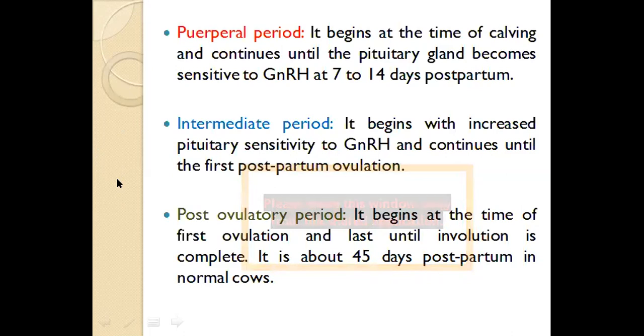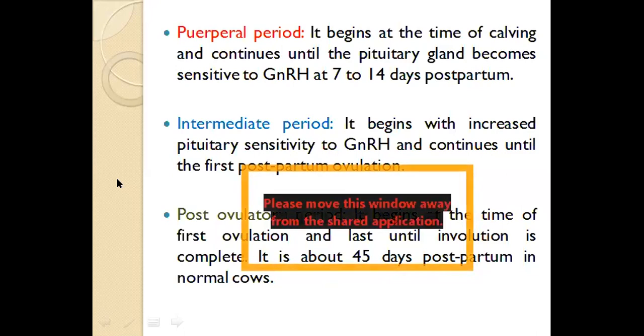But as involution occurs slowly, gradually, the negative block on the pituitary gland gets removed and it becomes sensitive to GnRH, which is created by the hypothalamus. So from day 7 to day 14 postpartum, almost, this is considered the puerperal period.